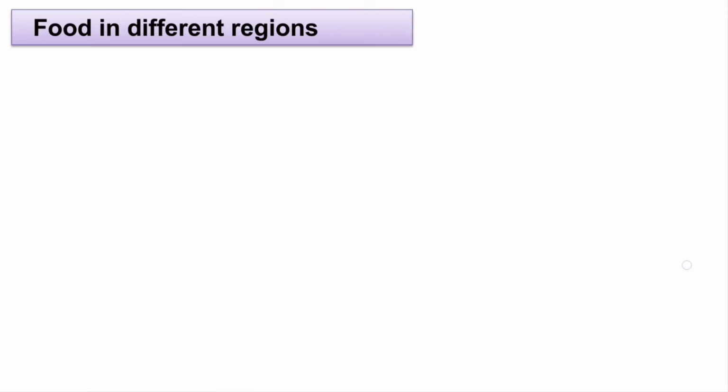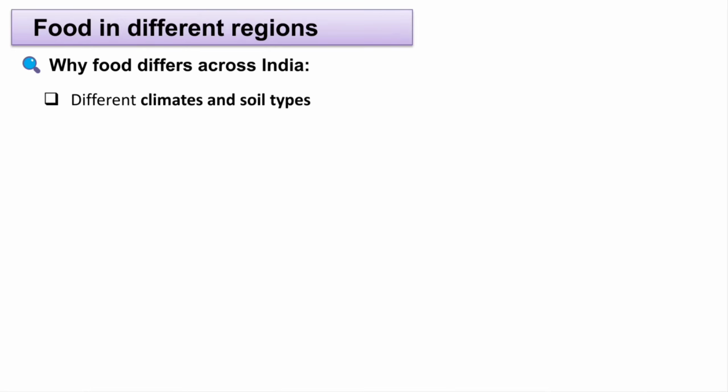All right, so food in different regions. First of all, we have learned why food differs across India, because we find a variety and diversity of foods in India. Food differs because of different climates and soil types. If you want to listen to the very detailed explanation of this chapter, I have already uploaded it. Please go through that video first, and then you will understand this video.